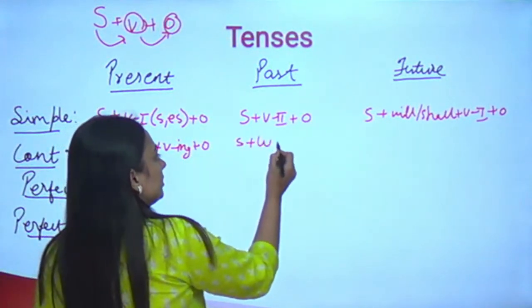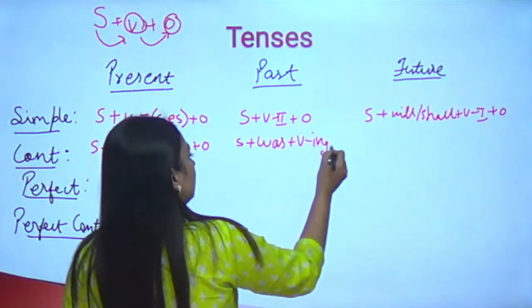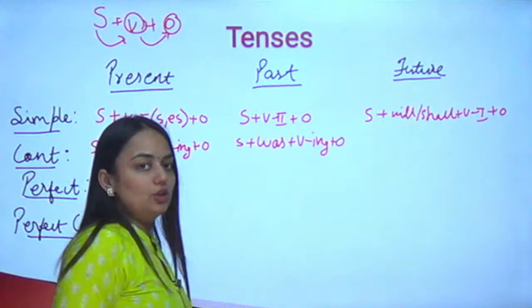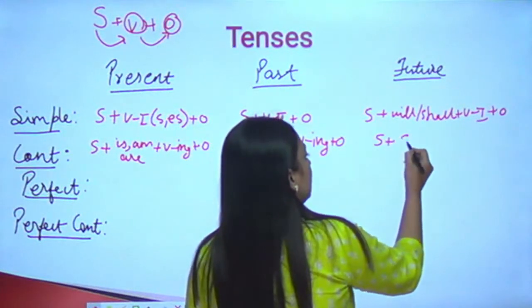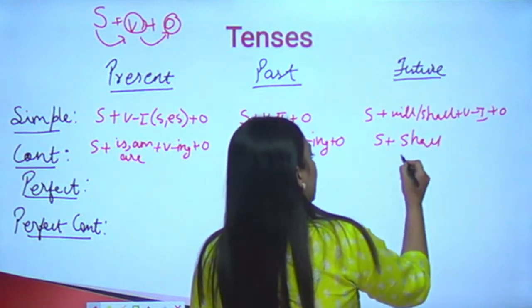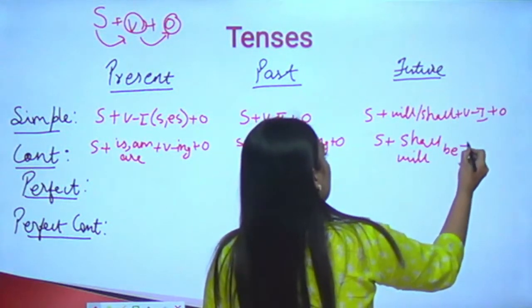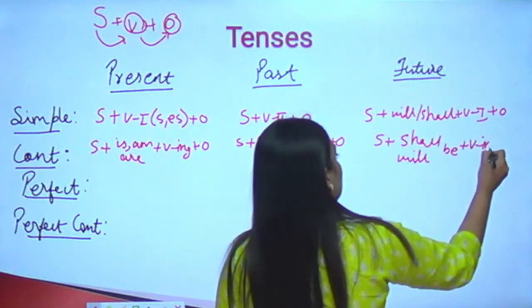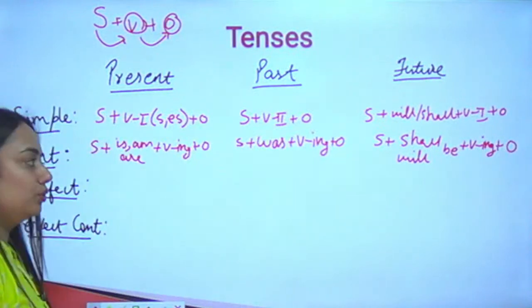Subject plus was plus verb ing plus object. You may also make your own notes on the basis of this. In the future it will be subject plus shall or will be plus verb ing plus object. I hope the rules are clear.